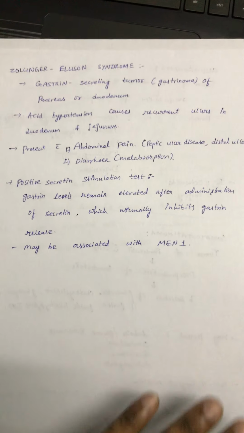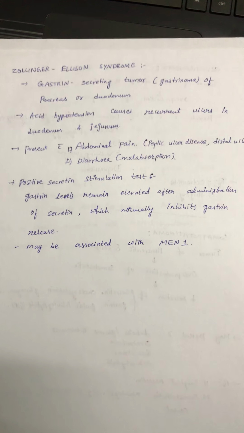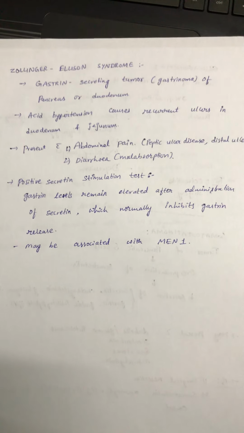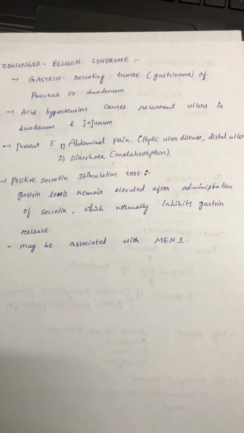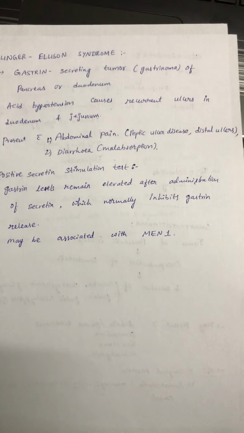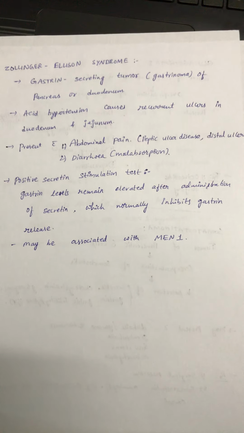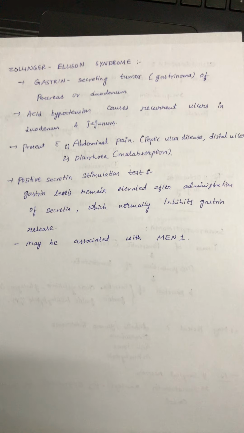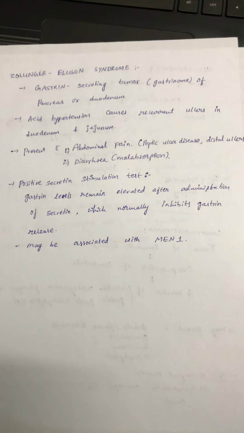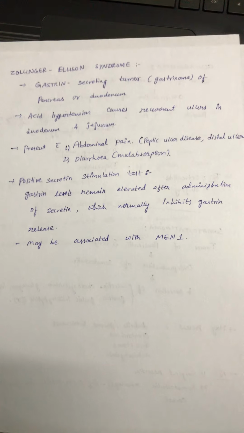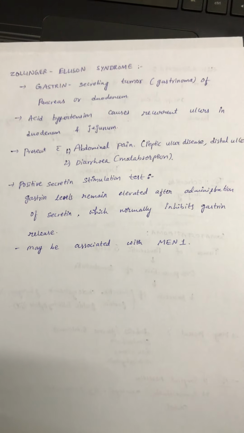And the last one is Zollinger-Ellison syndrome. It is a gastrin secreting tumor, gastrinoma, of the pancreas or duodenum. And acid hypersecretion causes recurrent ulcers in the duodenum and jejunum. It presents with abdominal pain, that is peptic ulcer disease, distal ulcers, and diarrhea, that is malabsorption. Positive secretin stimulation test: gastrin levels remain elevated after administration of secretin, which normally inhibits gastrin release. It may be associated with MEN1, that is multiple endocrine neoplasia 1.